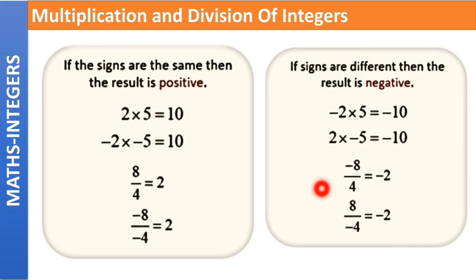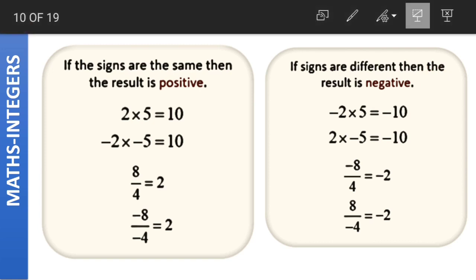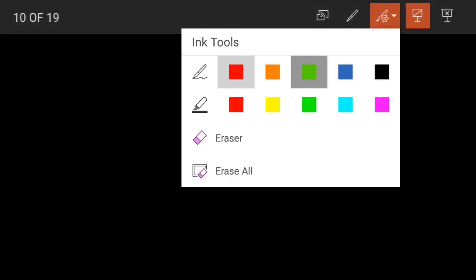Is this clear, class? In case of multiplication and division, if signs are same, then the result is positive. If signs are different, then the result is negative. What do we do in case of addition and subtraction? If both the numbers are positive, then the answer is positive.